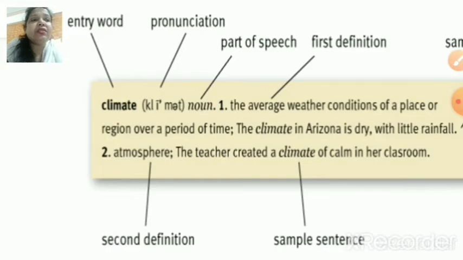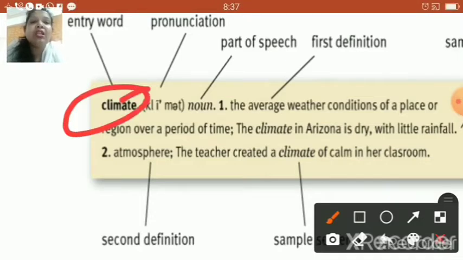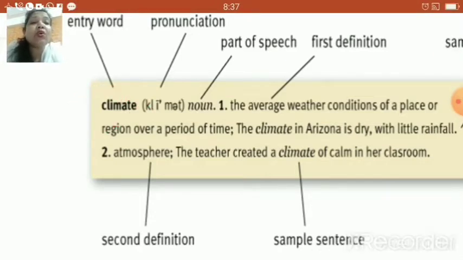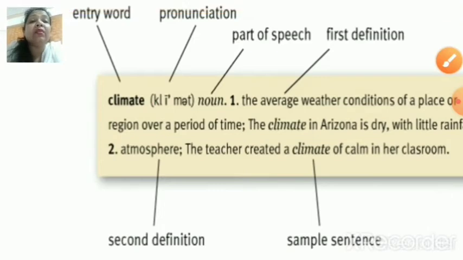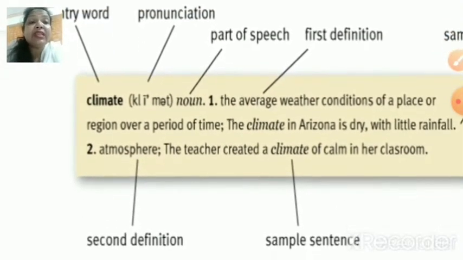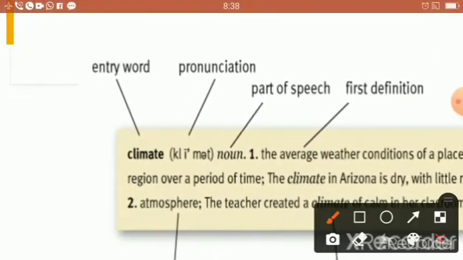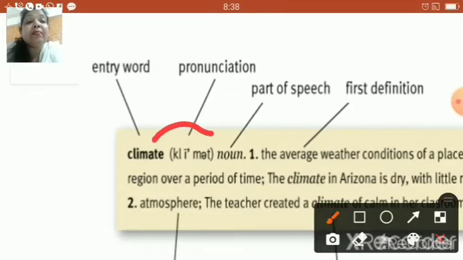As we know children, this is the entry word and the word is climate, right? Now besides the word, they have also given a few words in a bracket which actually tells us about the pronunciation of the word. So yes children, this bracket tells us how this particular word is pronounced.